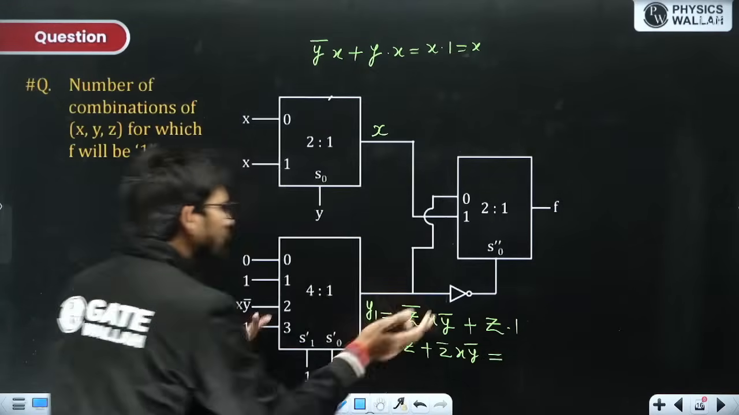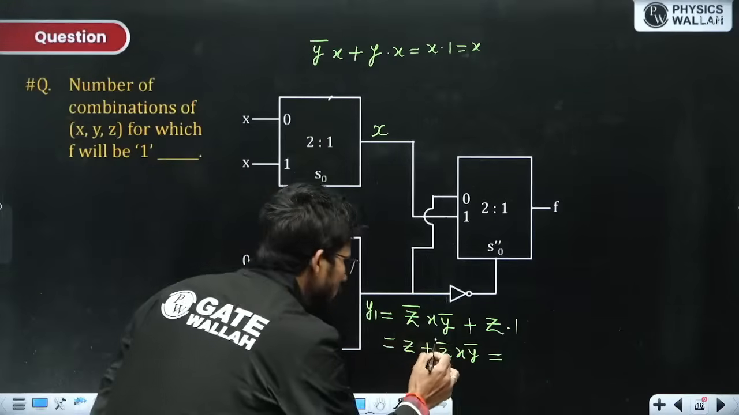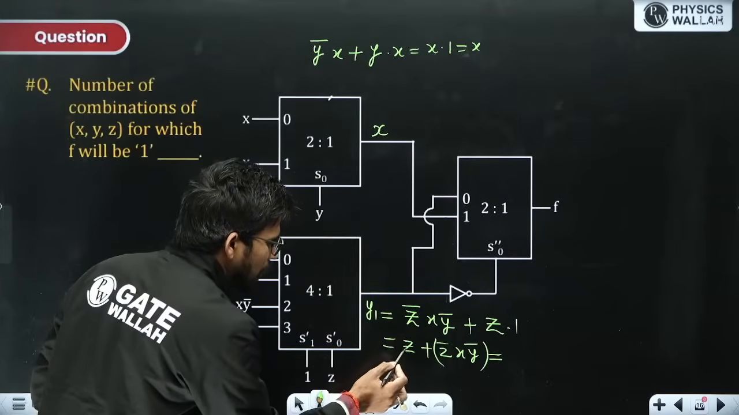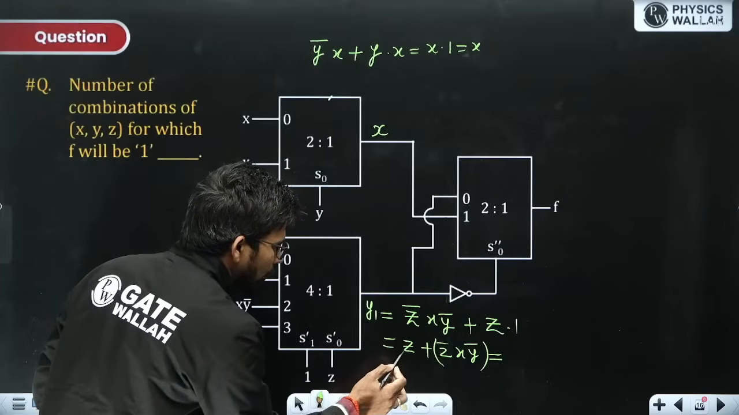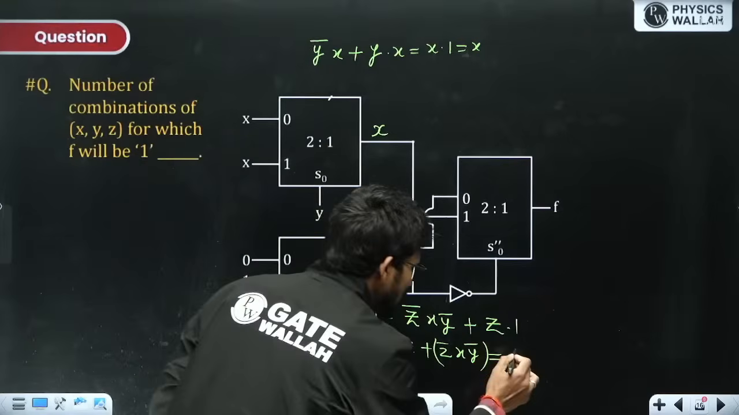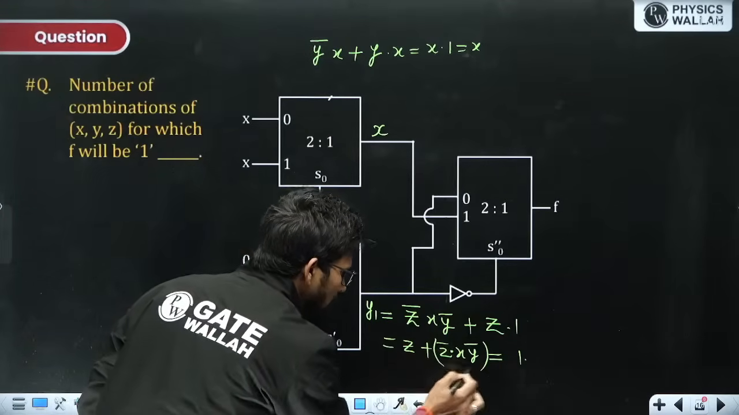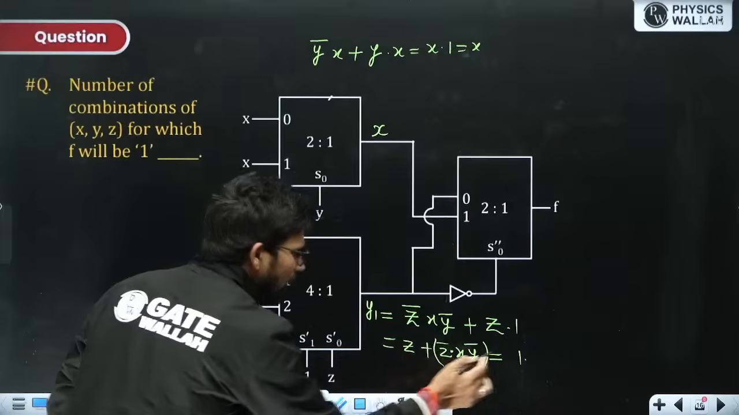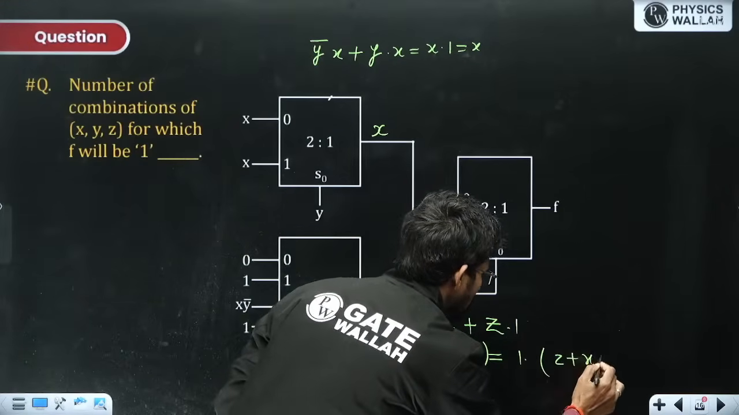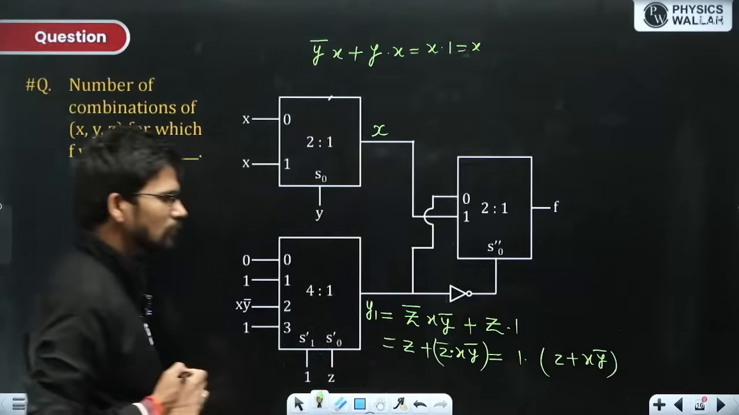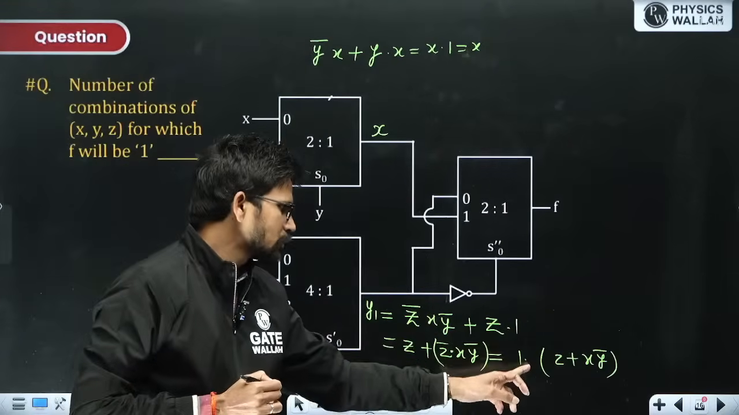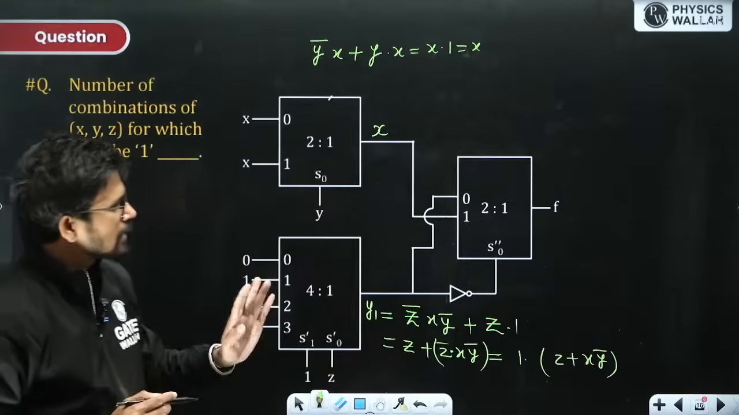Now you can simplify it by using the distribution theorem, because z is over here and z bar over here. I am taking z bar into xy bar, so z plus z bar into z plus xy bar. Z plus z bar is 1, into z plus xy bar. So this is z plus xy bar.